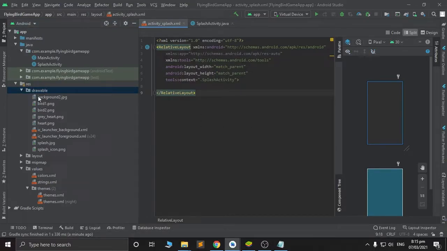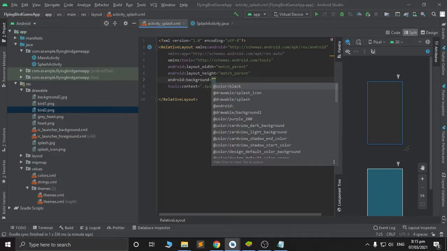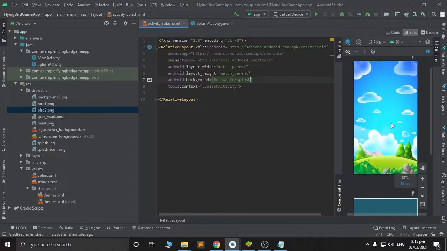As you can see, the background bird or the image sprites that we copied are already on the drawable. So let's type background here so that we can set up our splash background. There you go. You can see the splash design.